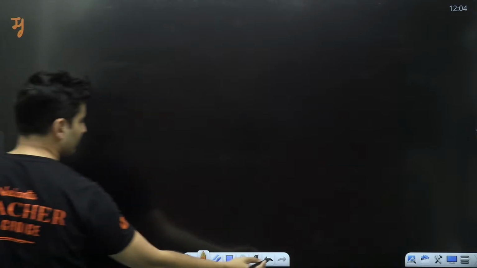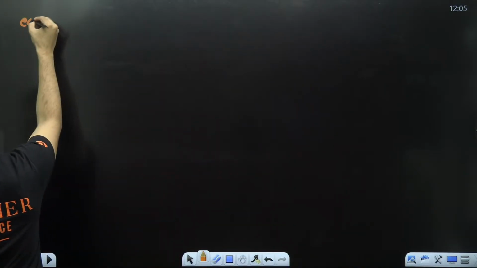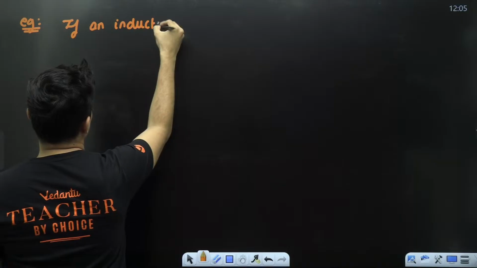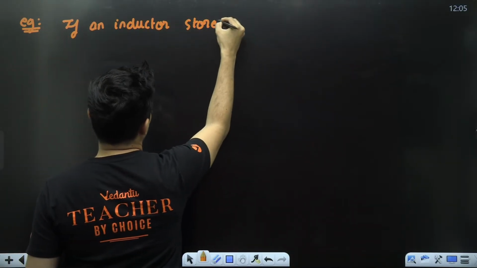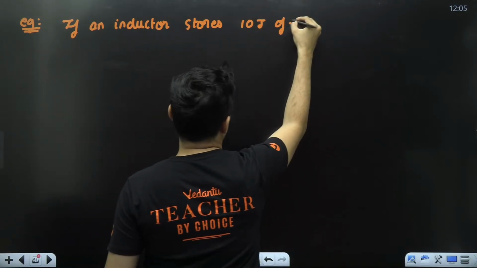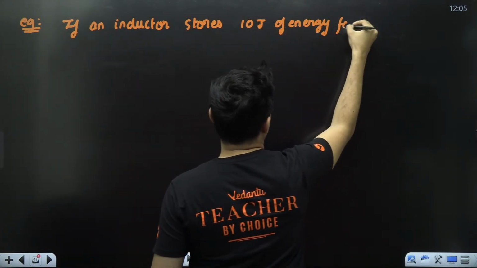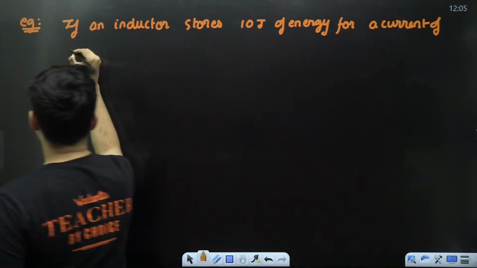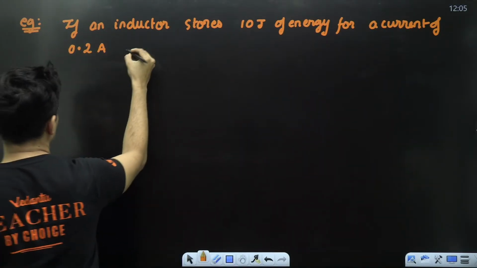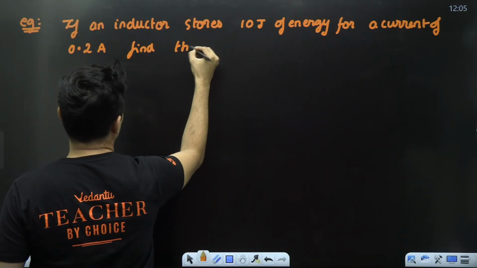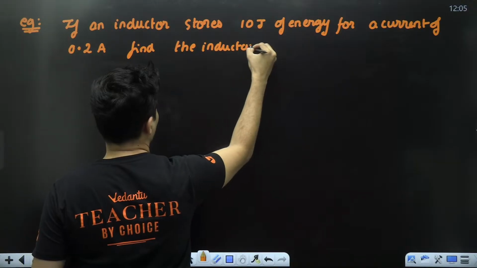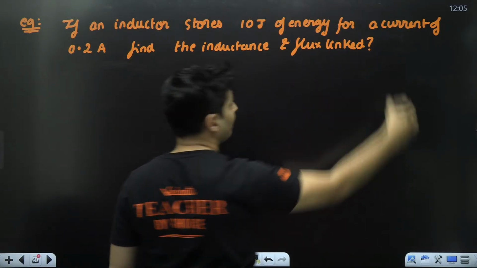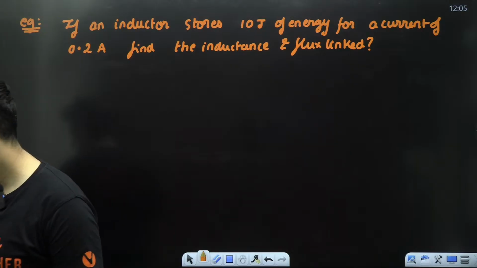If an inductor stores 10 joules of energy for a current of 0.2 amperes, find the inductance and the flux which has been linked. Find the inductance as well as the flux which has been linked. Let's try to understand it.